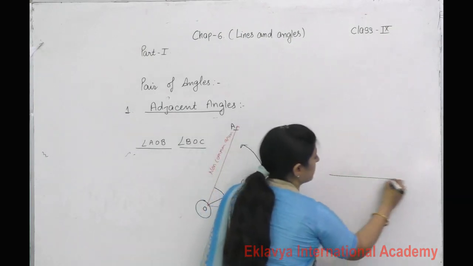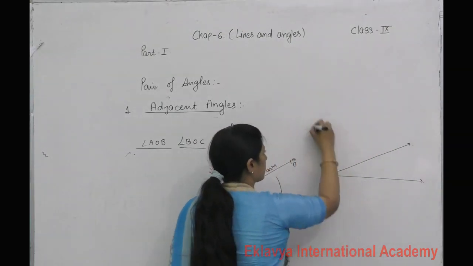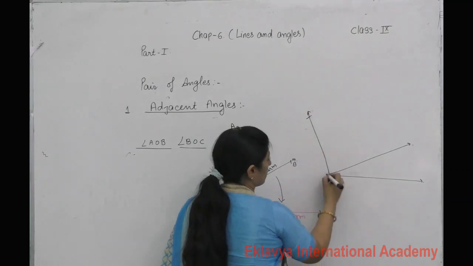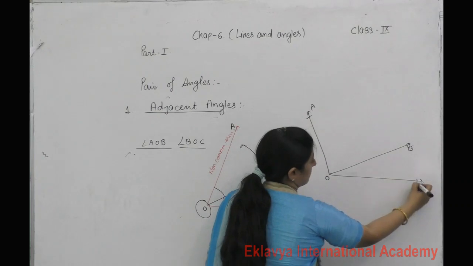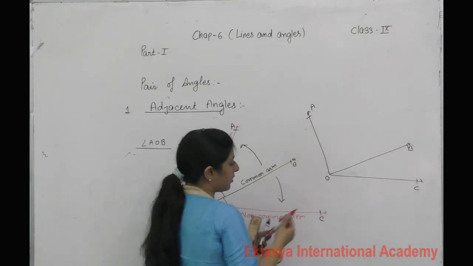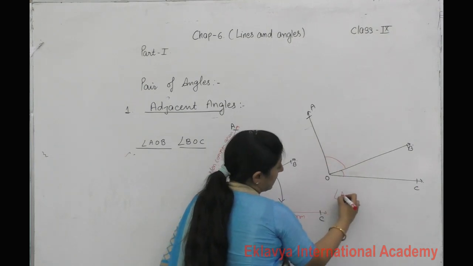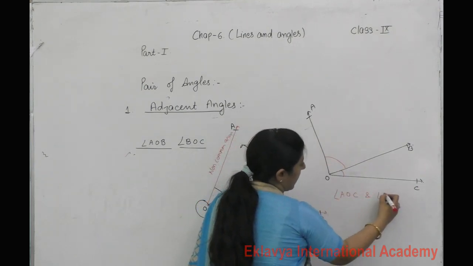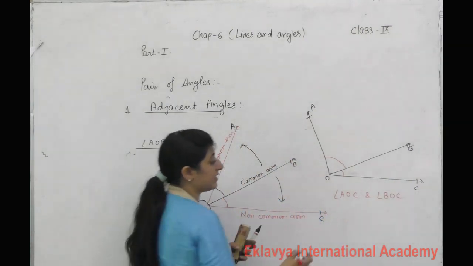Suppose we take this, it also has two angles. Your question is, are AOC and BOC adjacent angles?